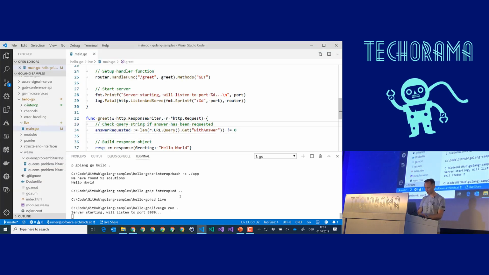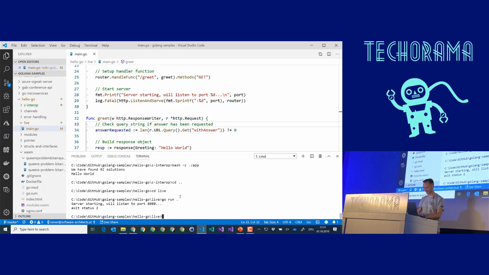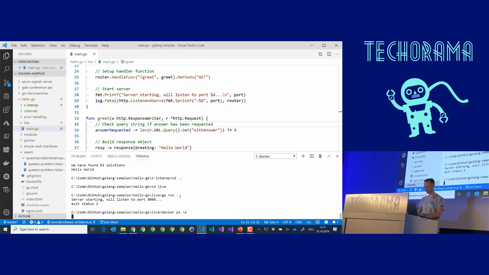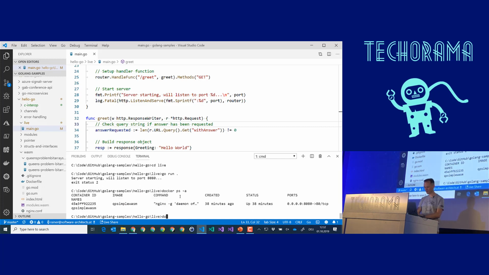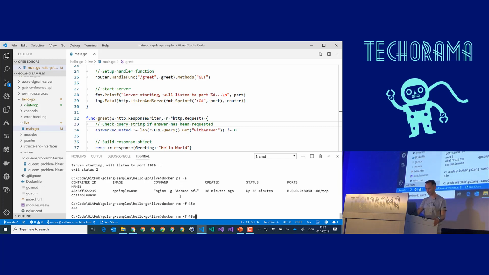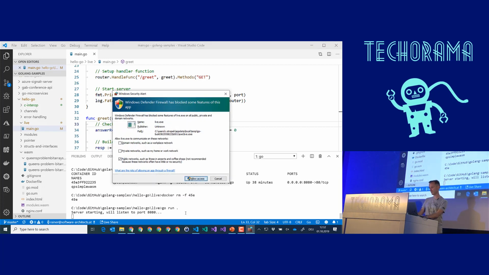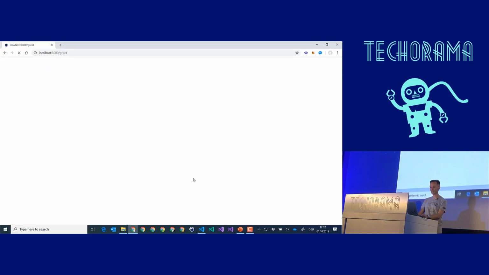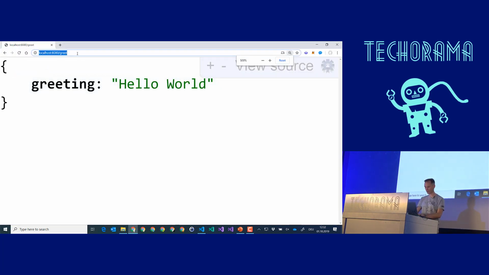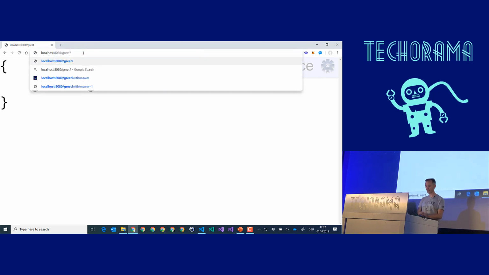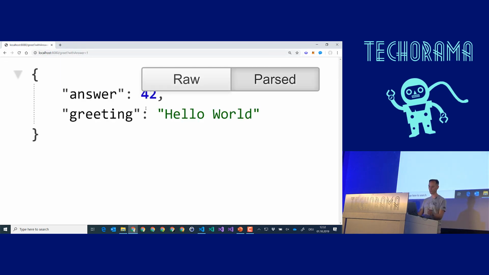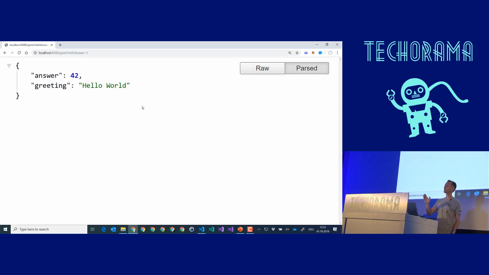Oh, I'm still running my Docker container on the port 8080. I'm very sorry. Docker ps -a. That was from the previous demo. So let's kill this guy. Docker rm -f for that container, something like this, and run it again. Good. And let's try it again. Yes, hello world. And if I say question mark with answer equals 1, I will also get the answer to everything, of course. So it works perfectly fine.